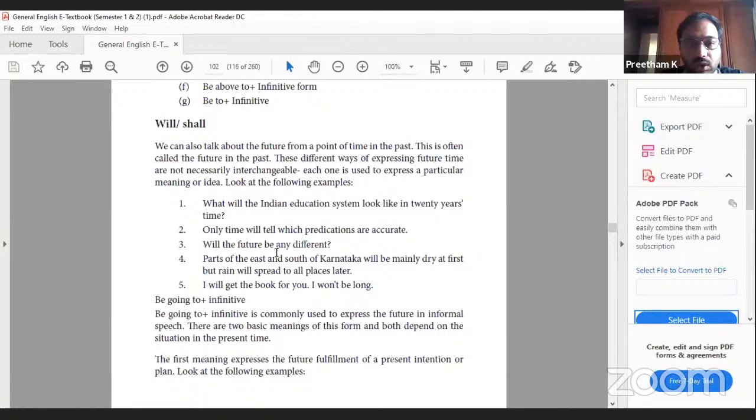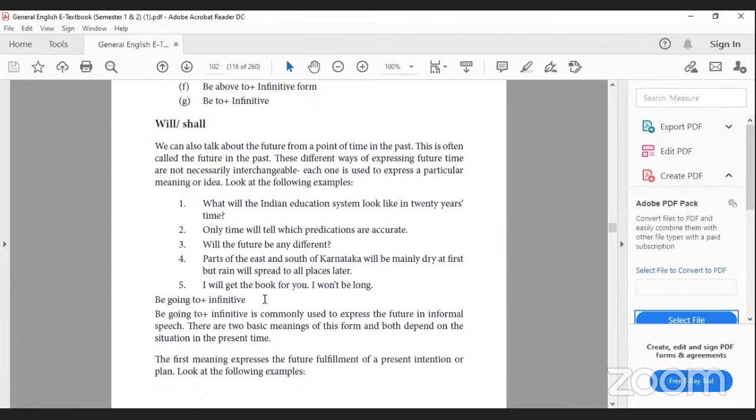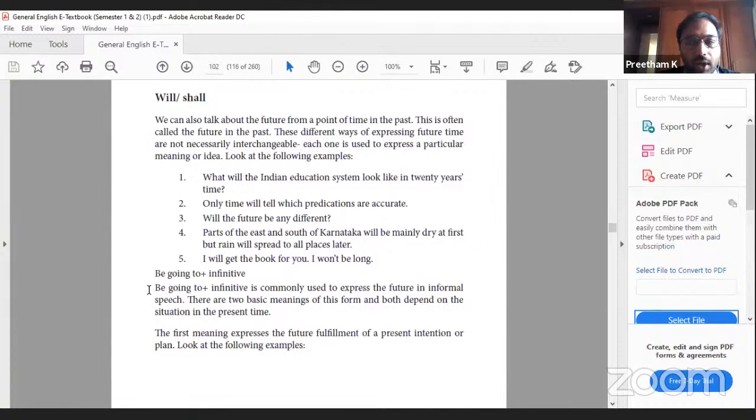Parts of the east and south of Karnataka will be mainly dry at first, but rain will spread to all places later. I will get the book for you. I won't be long. Be going to plus infinitive. Informal speech. So you should all make a note of it. Be going to plus infinitive. Use it in informal speech.